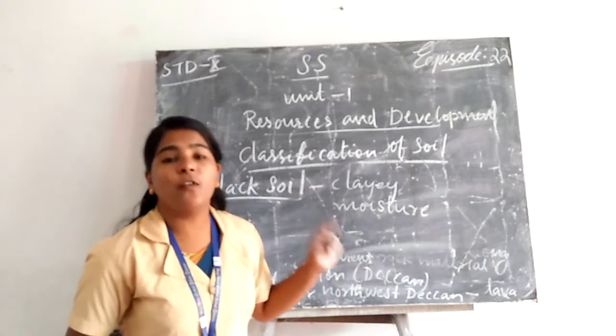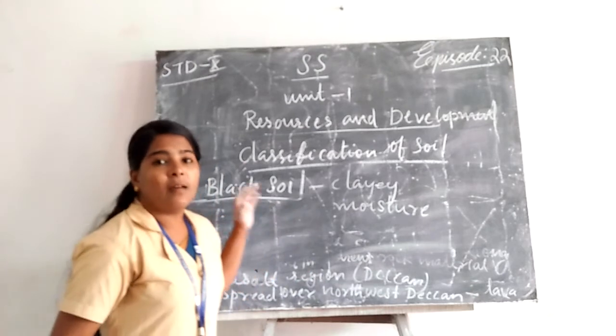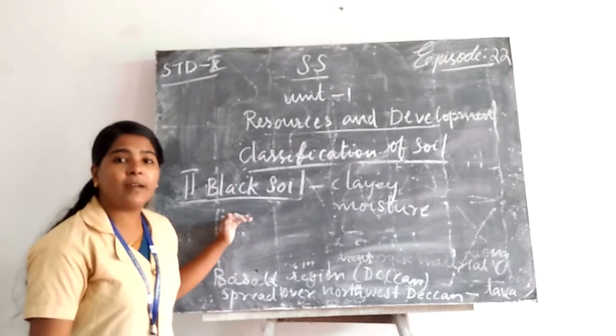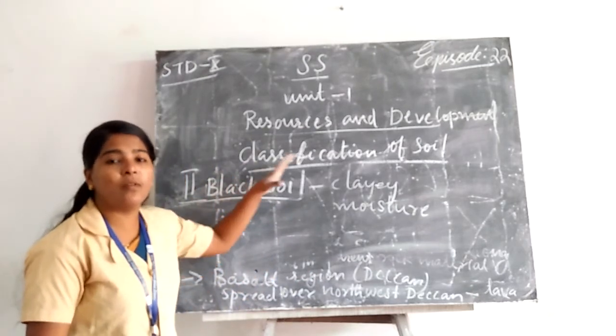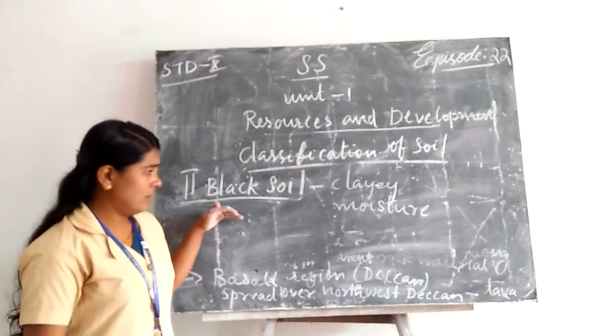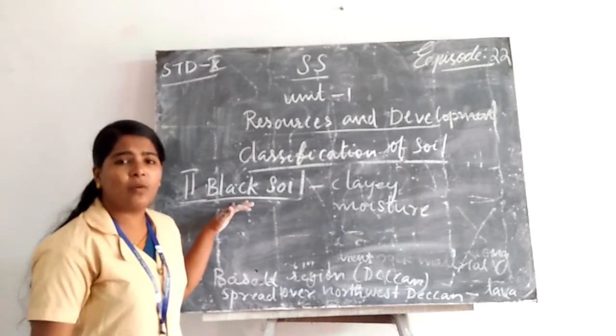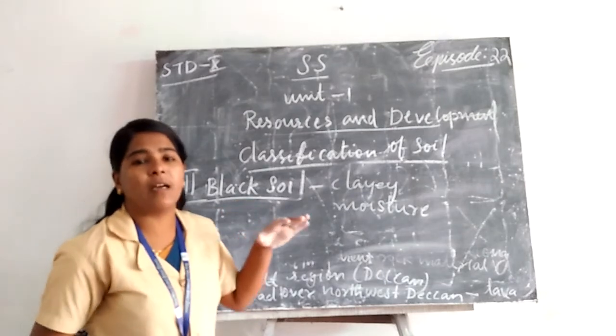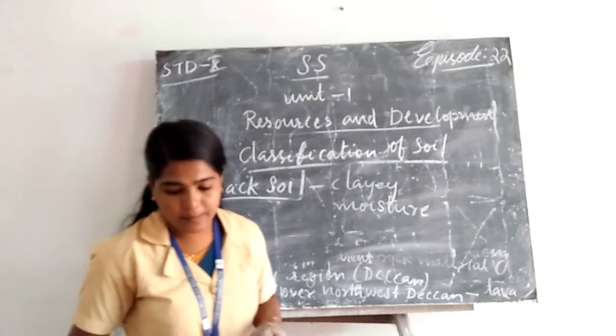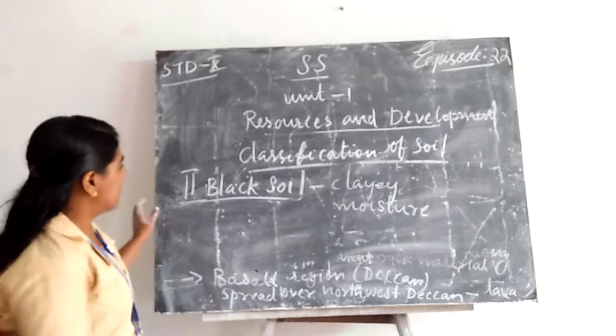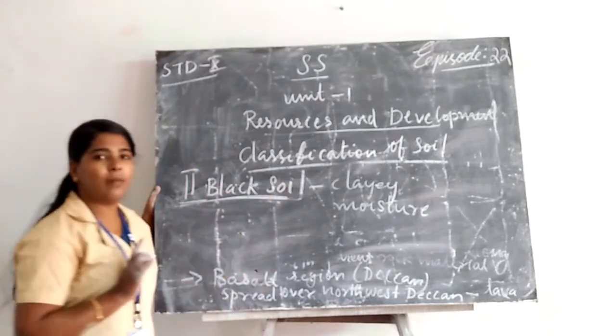It lacks phosphoric content. But the phosphoric content in alluvial soil is more, so it is fertile. Black soil is mostly used for the cultivation of cotton. These are the main features of black soil.